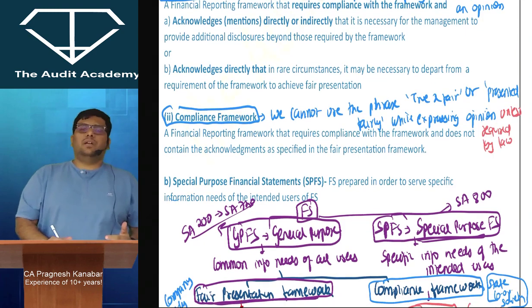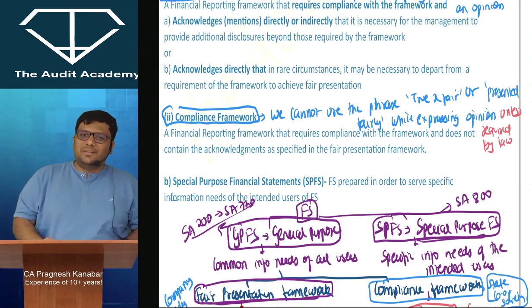If law requires it, then it is fine. We don't compromise with the law.